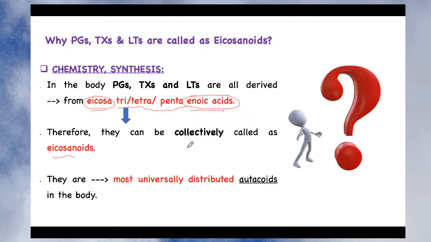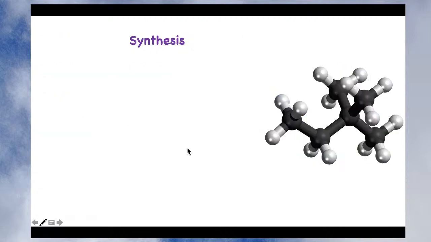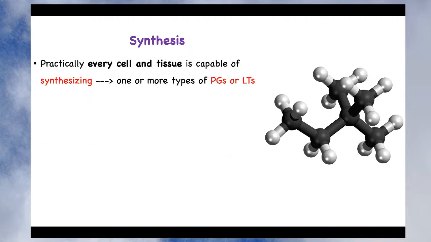Okay. So this is about the chemistry and synthesis of prostaglandin, thromboxane and leukotrienes. For detailed synthesis, you can refer to the KD Tripathi textbook. There they have given the figure, and also the chemical structure and how it changes in the presence of different enzymes, leading to the synthesis of prostaglandin, thromboxane and leukotrienes. I don't want to take that at this moment, so you can take that as an assignment and study at home. But we'll see the basic portion of the synthesis, how it is synthesized and which enzymes are involved, in today's lecture. So let's start with the synthesis part.